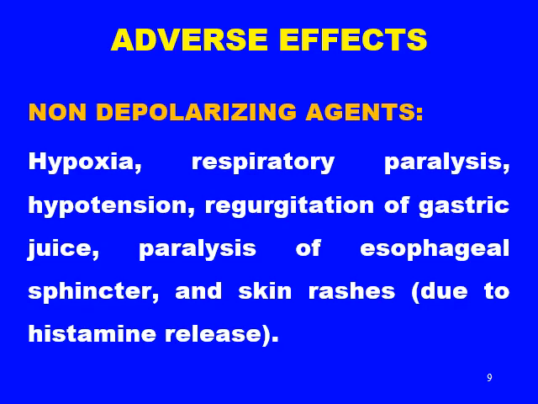We have discussed that it is also pharmacologically acting on CVS. So it can cause hypotension, regurgitation of the gastric juice, paralysis of the esophageal sphincter, and skin rashes due to histamine release. We also discussed that it can lead to histamine release in the pharmacological action.